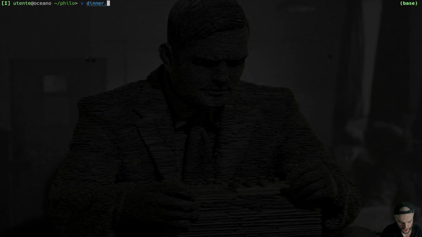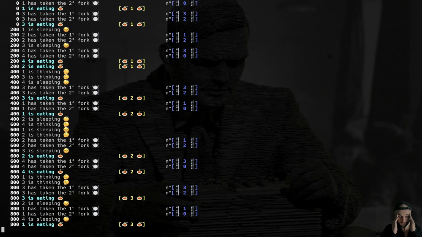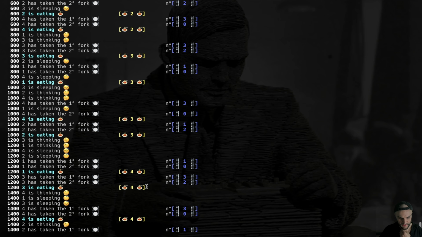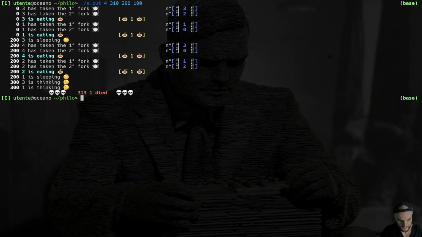Let's just change here the debug mode to 1, so we can have a better appreciation of the output. Let's do again 5. As you can see, every philosopher has taken 5 meals and then has finished. Let's do this case. In this case, a philosopher should die. And overall, it seems like everything is fine.